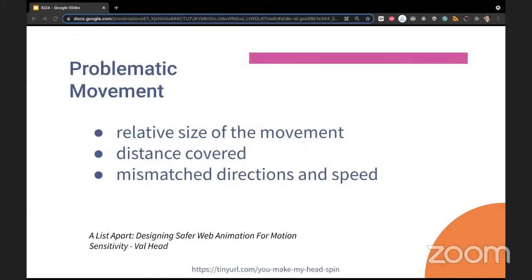But then about movement that's not so problematic. For example, animations that involve only non-moving properties, such as opacity or color or blurs, are unlikely to be problematic.